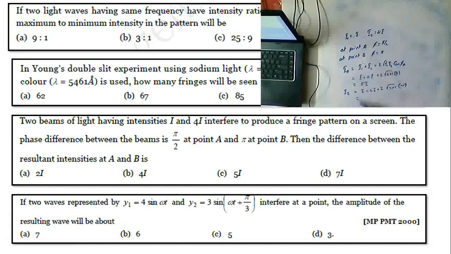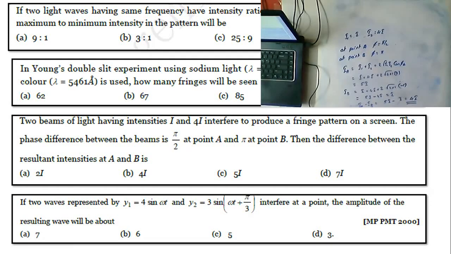So what we are getting is 5I, and square root of 4 is 2, so it is 5I minus 4I, which is equal to I. But our question is the difference between the resultant intensities of A and B. So our final answer, IA minus IB, is 5I minus I, which is equal to 4I.